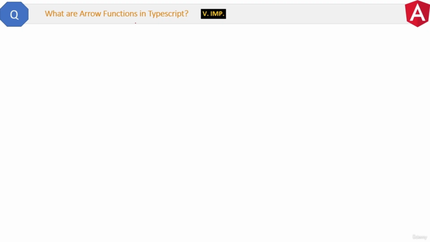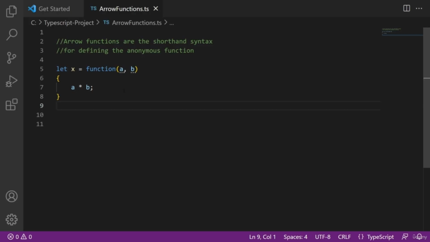Here is a quick but important question. What are arrow functions in TypeScript? In JavaScript, if we want to return a value from the function, then we write the code like this, right? This is an anonymous function. The English meaning is function with no name. Here this function will receive parameters a and b, and then it will multiply them and set it as the value of this x variable.